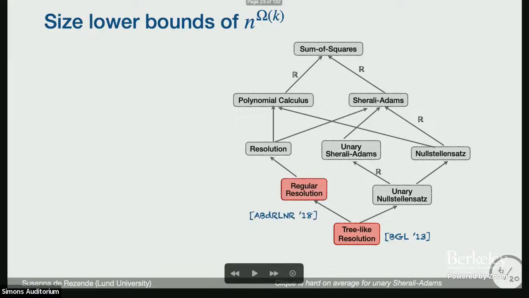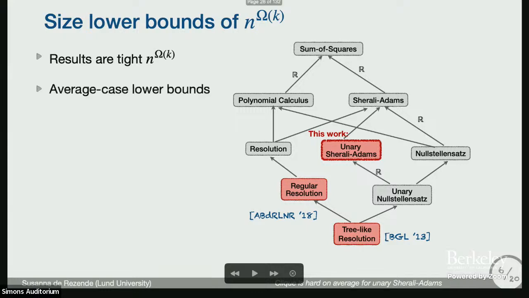In that earlier work, we showed this hardness for regular resolution, and in this work, we're considering unary Sherali-Adams. It has been proven that resolution and unary Sherali-Adams are incomparable. So these results are tight and they're average case lower bounds.